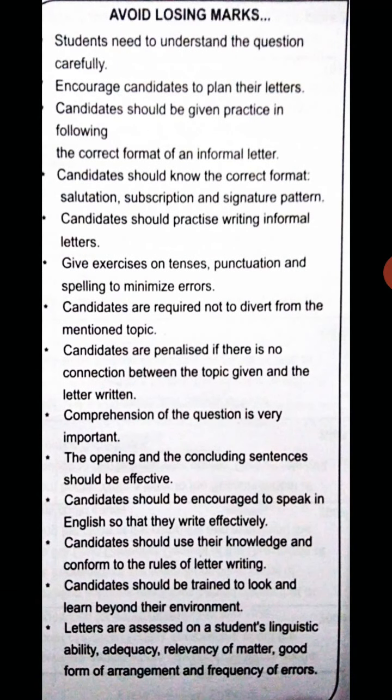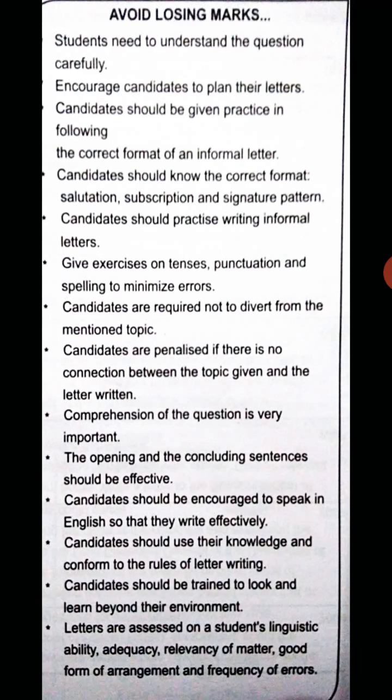Then we have, children, if you are writing a letter and for the board students, avoid losing marks. Now students need to understand the question carefully. Encourage candidates to plan their letters. Candidates should be given practice in following the correct format of an informal letter. Candidates should know the correct format, salutation, subscription, and signature pattern. Candidates should practice writing informal letters.